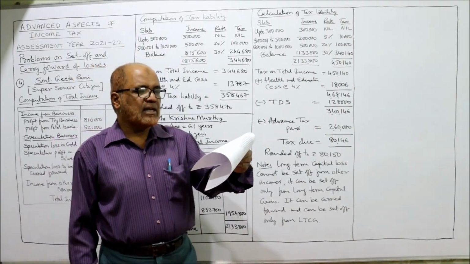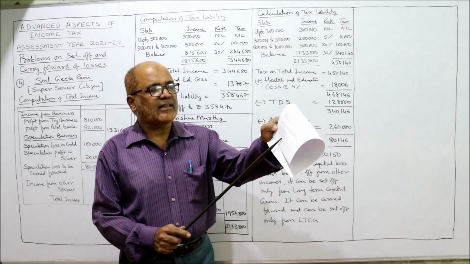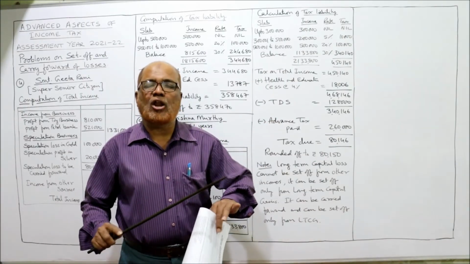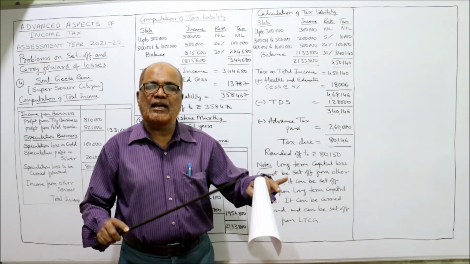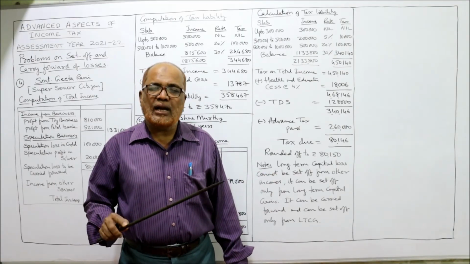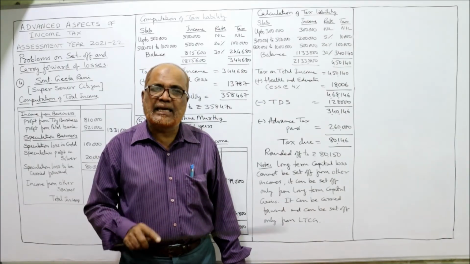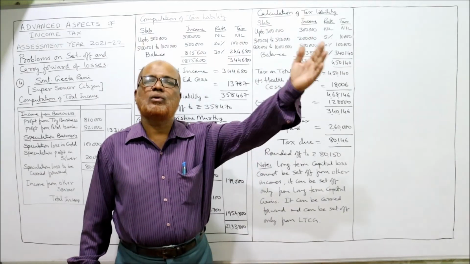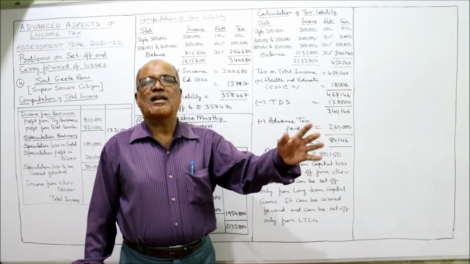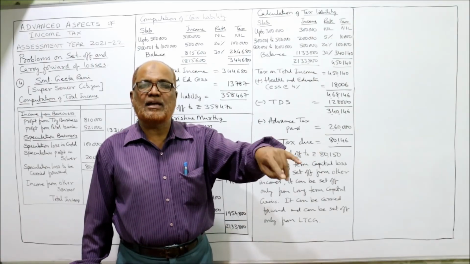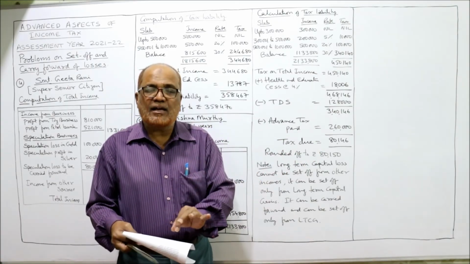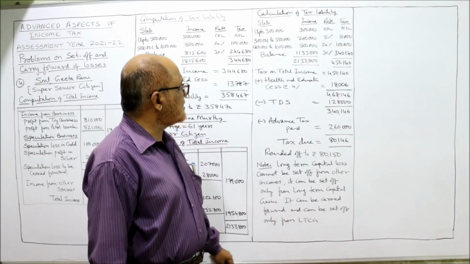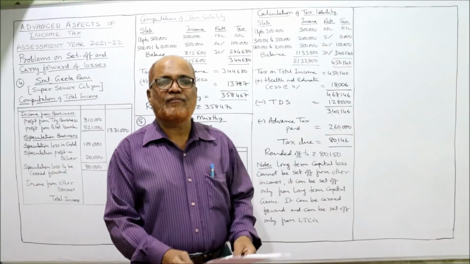Now, here one more item is the long-term capital loss 10,580. Already in the previous problem I told you long-term capital loss cannot be set off from any other income. It can be set off only from long-term capital gain. Otherwise this long-term capital loss will be carried forward to the next year. In the next year, if there is any long-term capital gain, then it can be set off. But from other incomes, the long-term capital loss cannot be set off. So this is the end of problem number 5.